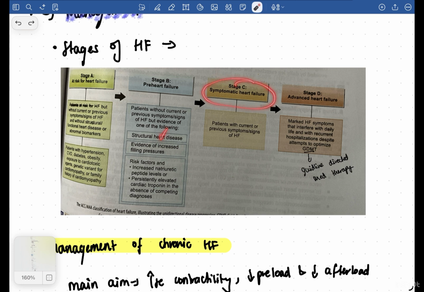Stage C is basically they have the structural abnormality and they have signs and symptoms. Stage D is advanced heart failure, where it interferes with daily life, and even despite GDMT, which is guideline-directed medical therapy, so even after pharmacological and device therapies, they are still having very severe symptoms of heart failure.